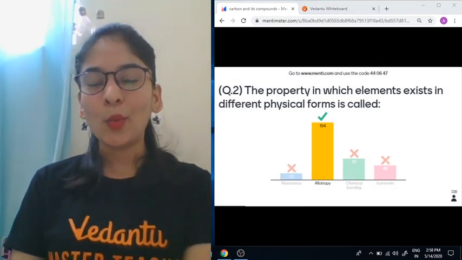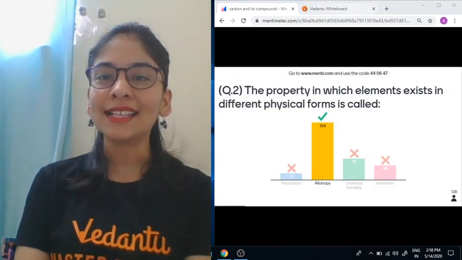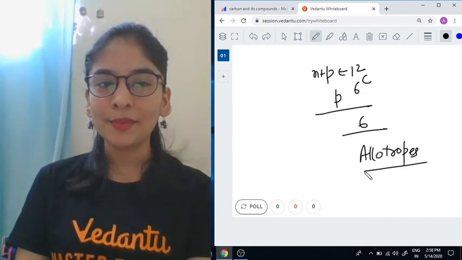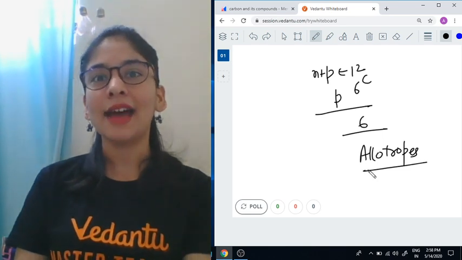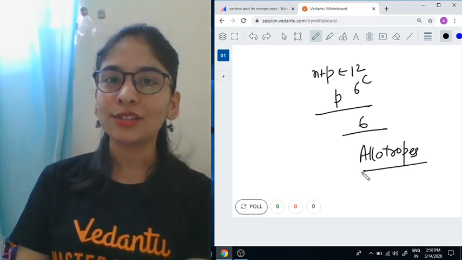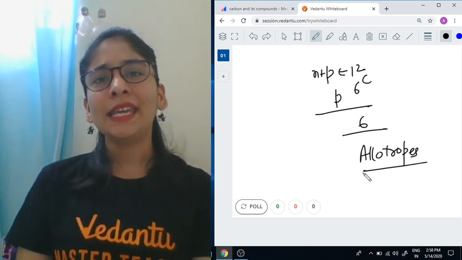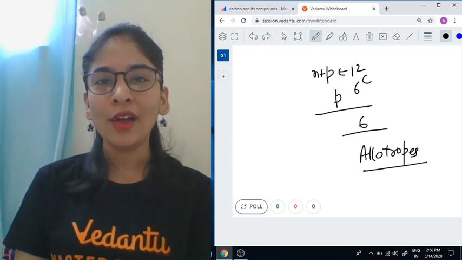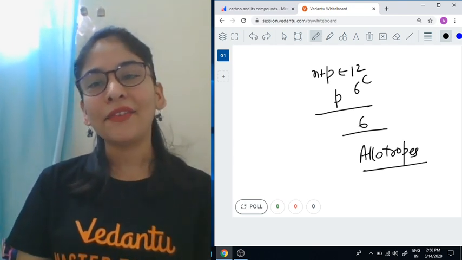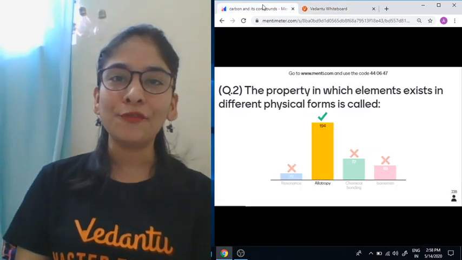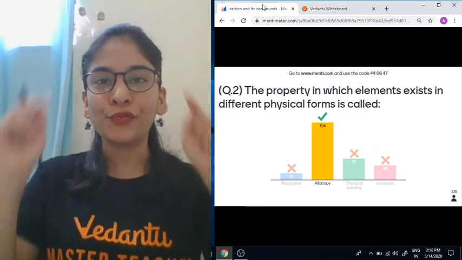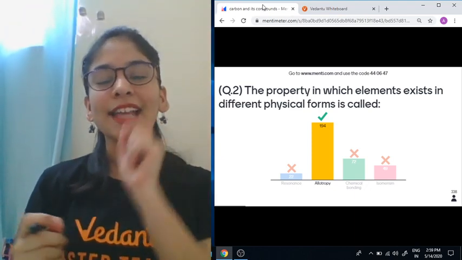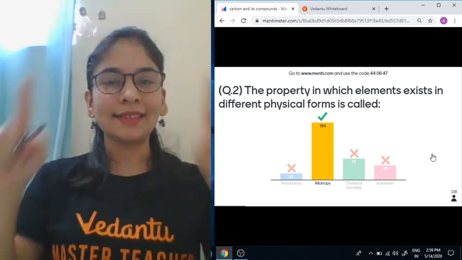Why so? The concept is called allotropy. Carbon also has different allotropes, just like graphite, diamond, and one artificial one also, that is Buckminster fullerene. Even other forms also, like carbon black, amorphous carbon, so many other forms. Generally known to you are graphite and diamond, different physical forms. In diamond, carbon is attached to four other carbon atoms in a tetrahedron shape, and in graphite, carbon is attached to three other carbon atoms in a hexagonal manner.